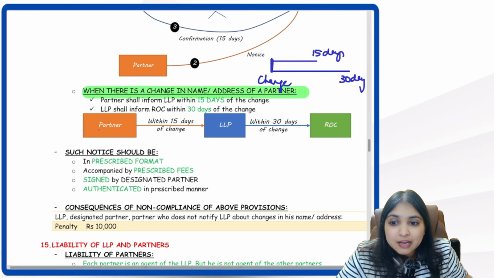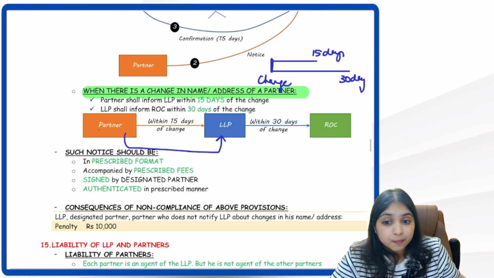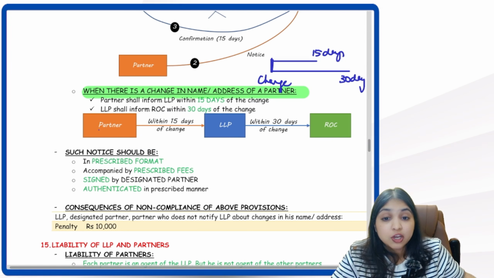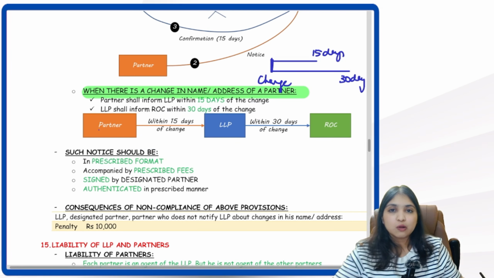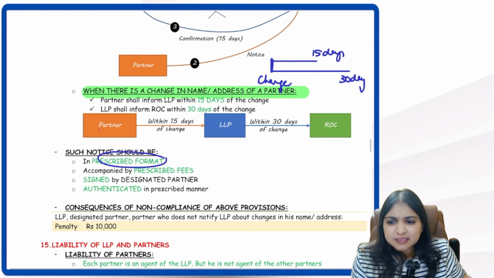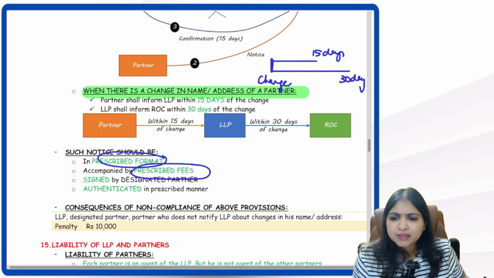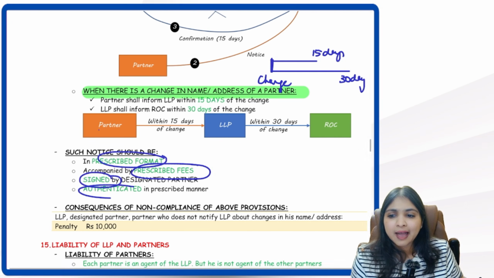Both the time limits are from when? From the date of the change. Okay, so the partner will inform the LLP within 15 days of the change. Then the LLP will have to inform the ROC within 30 days of the change. And all these notices have to be in the prescribed format. They have to be accompanied with prescribed fees. They have to be signed by the designated partner and authenticated.